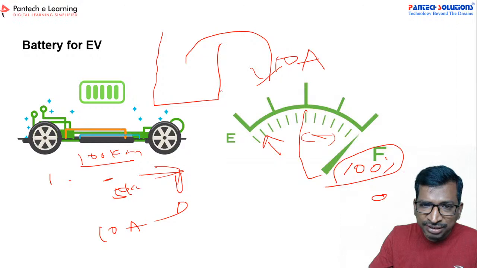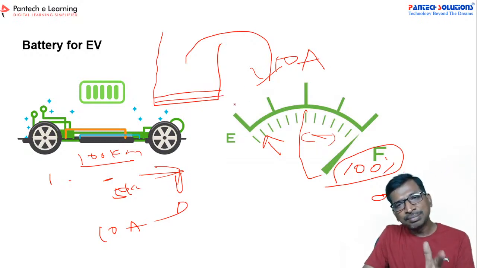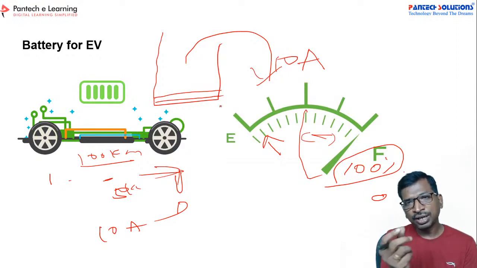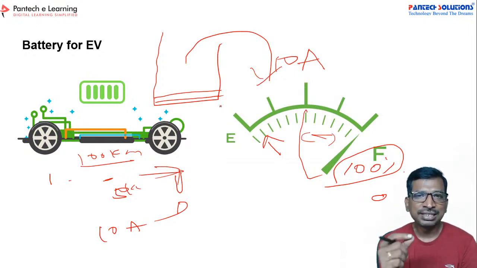The charge density will be very less. In that case, the estimated energy will get drained quickly, so you cannot predict the time period. That's why SOC estimation is a very critical parameter for the battery management system.